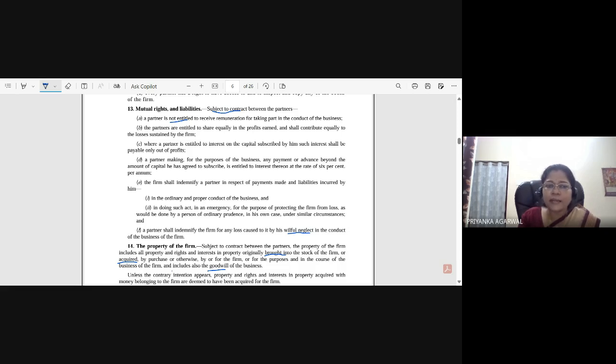The firm shall indemnify a partner in respect of payments made and liabilities incurred by him. Okay, this is very, very important. See, what it is saying is that earlier we have seen when the partner is indemnifying the firm, right? This is about when the firm is indemnifying a partner. So it is about that.